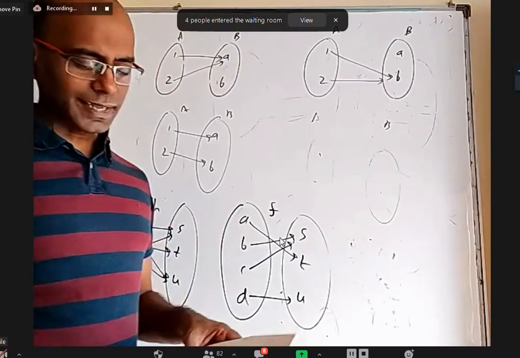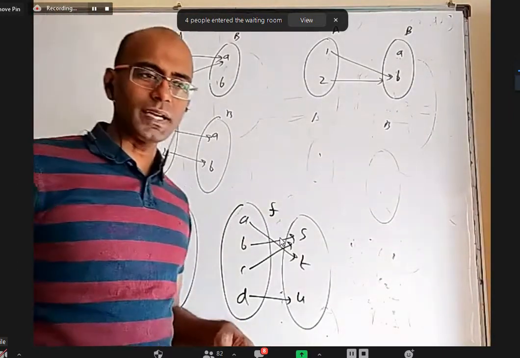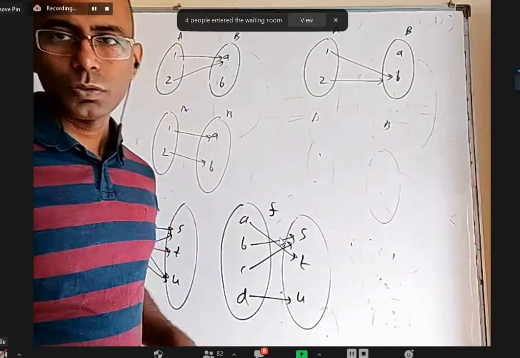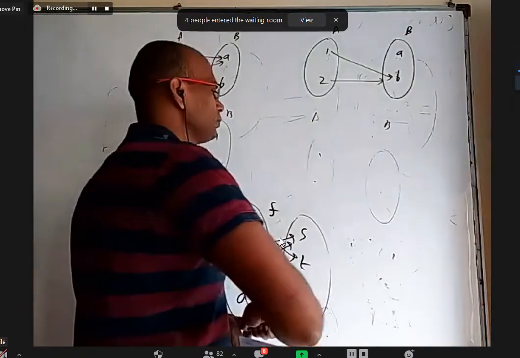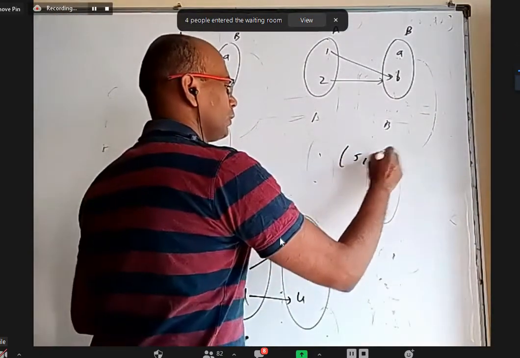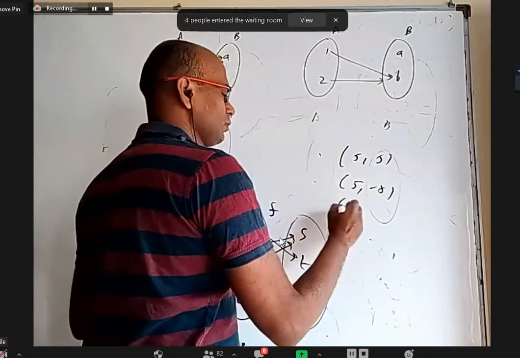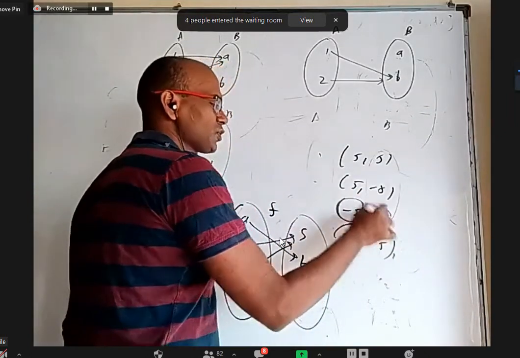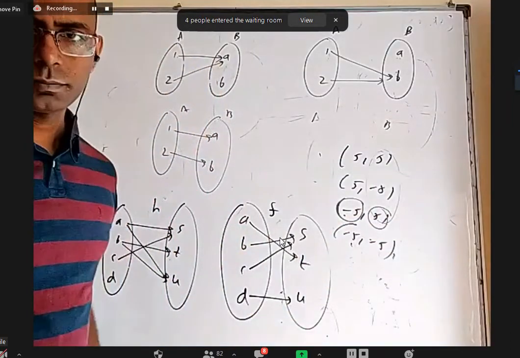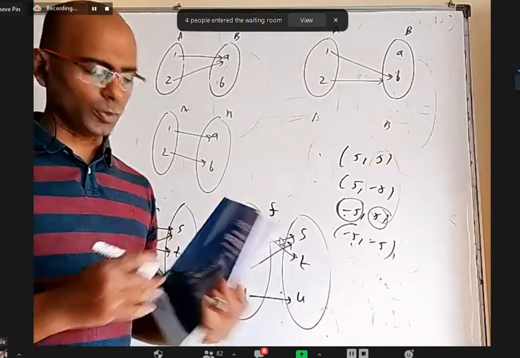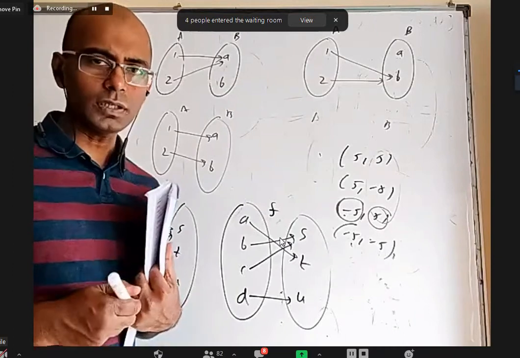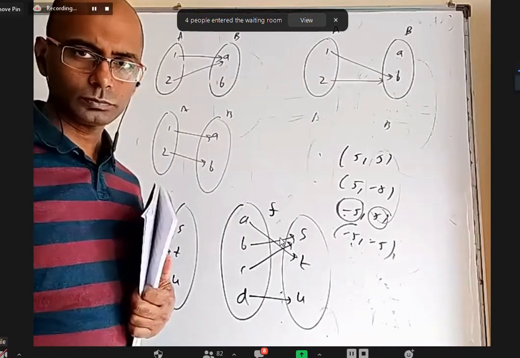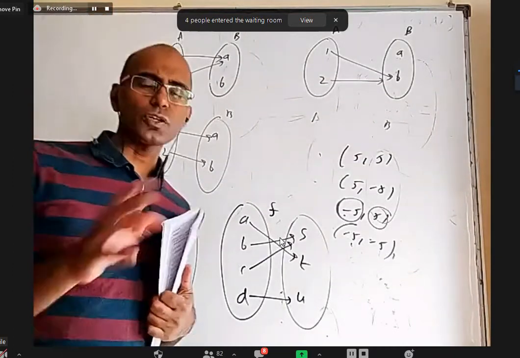Whereas option B is x can be connected to y provided x square equal to y square. So you can connect 5 to 5, or 5 to minus 5, or minus 5 to 5, minus 5 to minus 5. If this square and this square are equal, you can connect. As long as the square of x coordinate and square of y coordinate are equal, that ordered pair will be there. Option C says x should be greater than y.